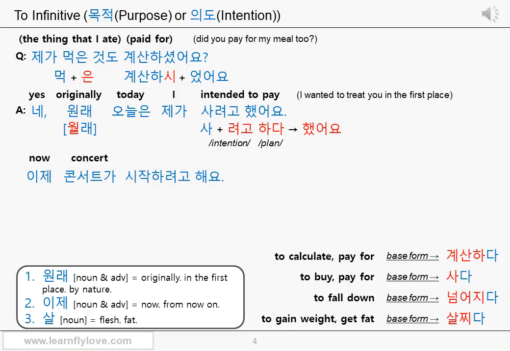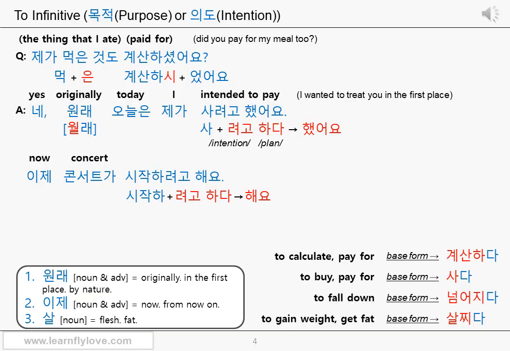시작하려고 해요. 시작하려고 해요 is the combination of the stem 시작하, which means to start, and 려고 하다. Of course, 하다 turns into 해요. Then what does this 려고 해요 mean here in this sentence? Does it mean intend to or plan to?